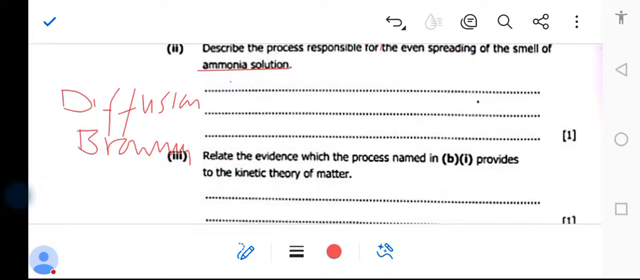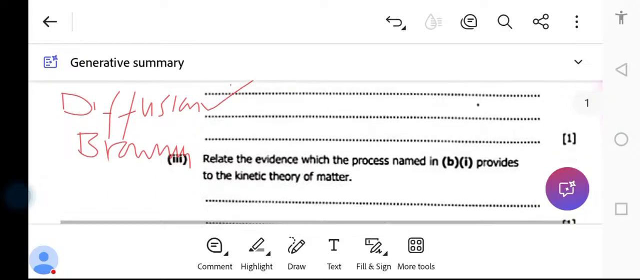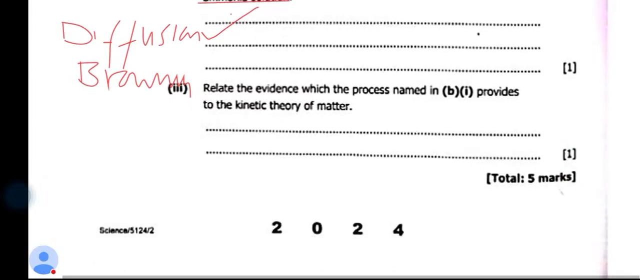But according to this point, they are saying relate. So how do you answer that question now? So how to relate? You're going to say number one, particles of matter are in constant motion. That's all. Because diffusion is the movement of particles from the region of higher concentration to a region of lower concentration. And kinetic theory of matter states that matter is made up of tiny particles that are in random continuous motion.